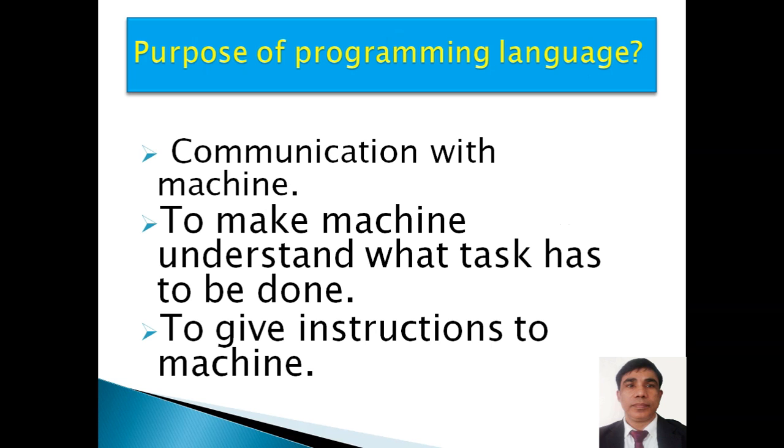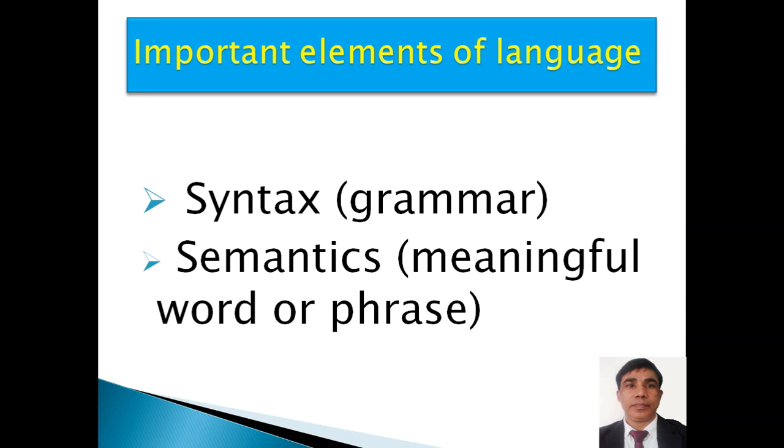So what is the purpose of a programming language? Communication with machines. If we know the programming language, we can communicate with machines, to make the machine understand what task has to be done. It means if you understand the programming language, you can get the work done by the machine, and give instructions to the machine. If you know the language of humans, you can give instructions to human beings and they can easily understand. Similarly, if you know how to give instructions to a machine so that it works exactly as you like, you have to understand the programming language.